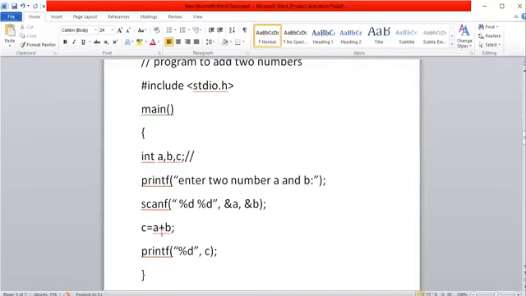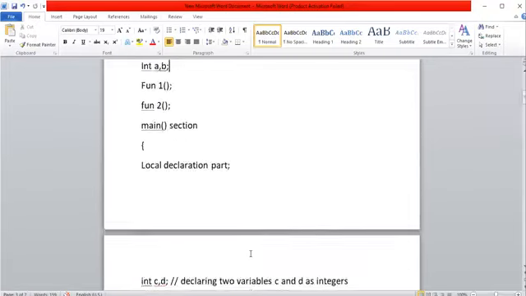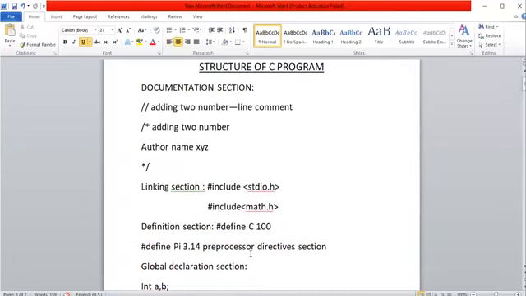Then with the statement C equal to A plus B, the compiler extracts those two numbers from memory and substitutes them here. The processor adds those two numbers, gets the result, and copies the result into C. If you want to see the result on the display system, use the printf statement. So like this, we can write the basic procedure, and this is the basic structure of a C program.